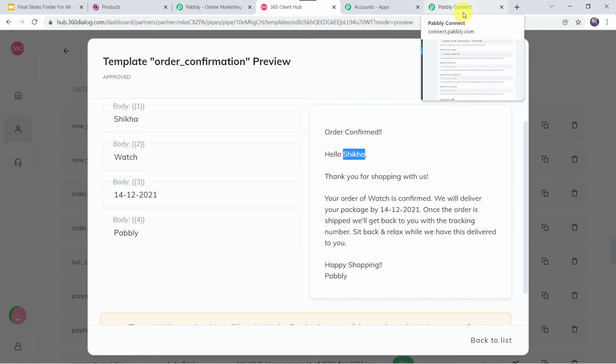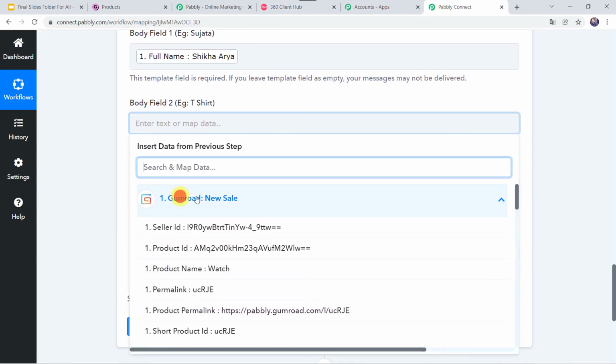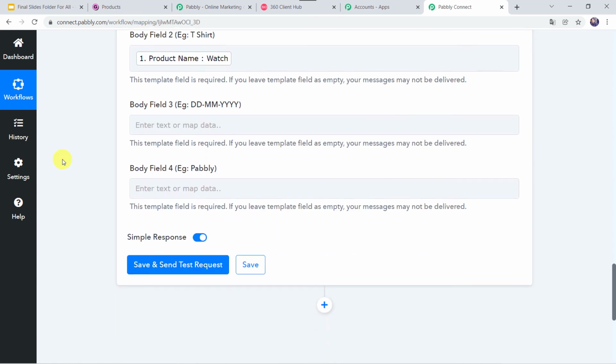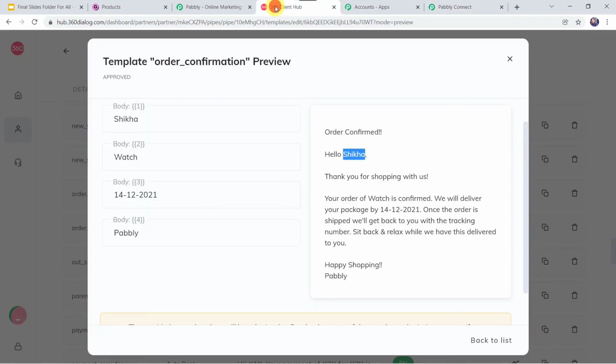Let us map the product name from Gumroad once again, and let us find the product name. Yes, watch. Now body field 3, example, here the expected delivery date is required. In the example it is mentioned. Here in the template also, yes, we need the expected delivery date.